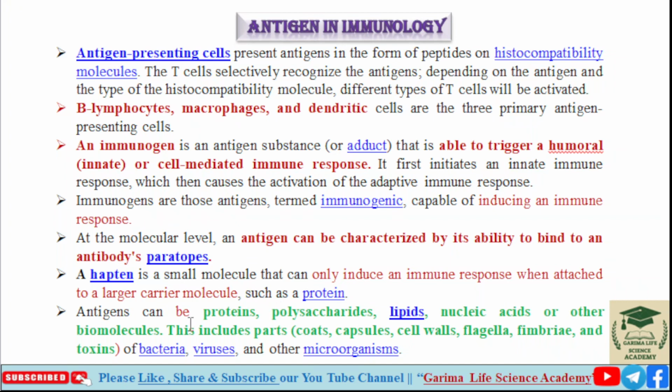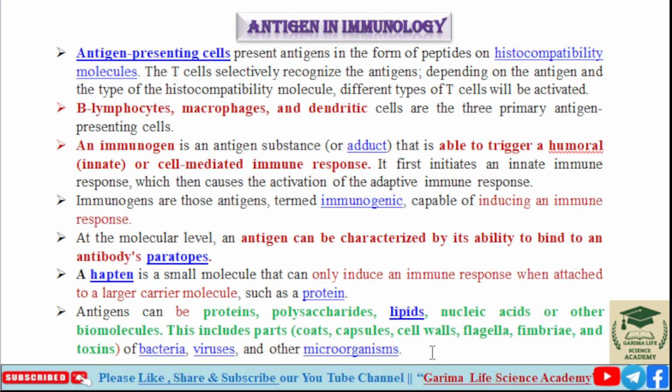Next, an antigen can be a protein, polysaccharide, lipid, nucleic acid or other biomolecule. This includes parts like spores, coat, capsules, cell walls, flagella, membrane and toxins of bacteria, viruses and other microorganisms. These can be antigen molecules.